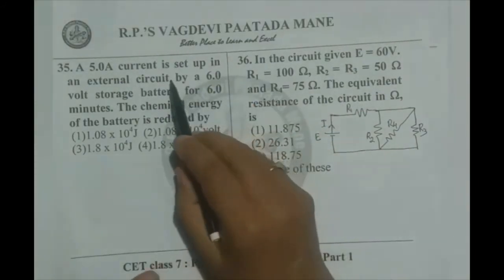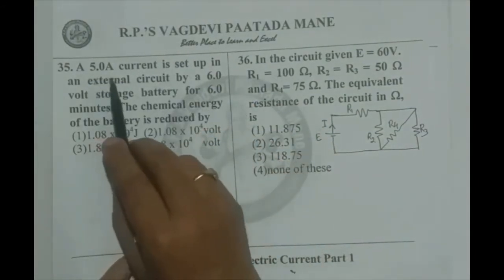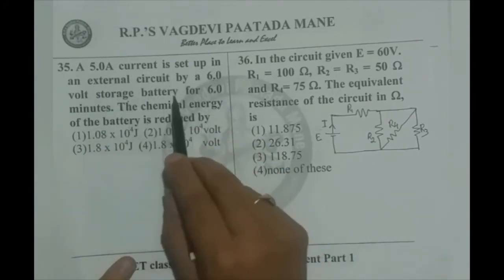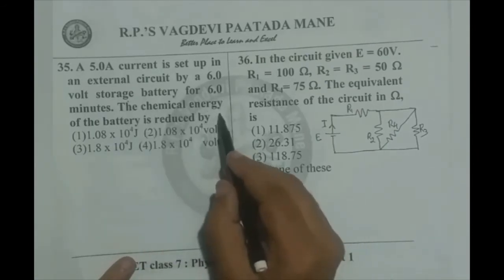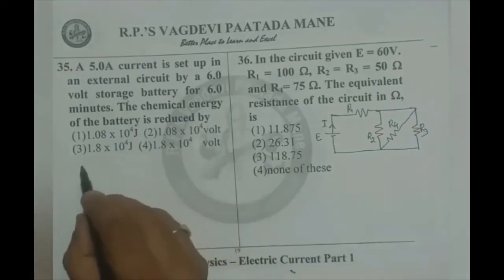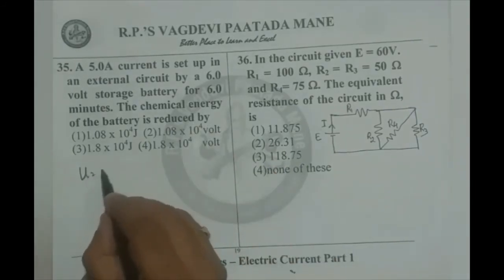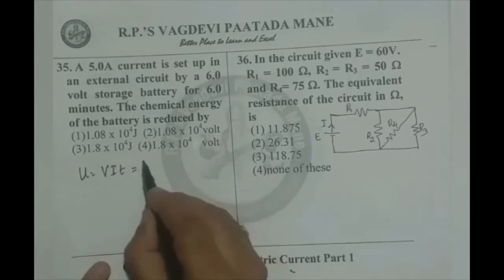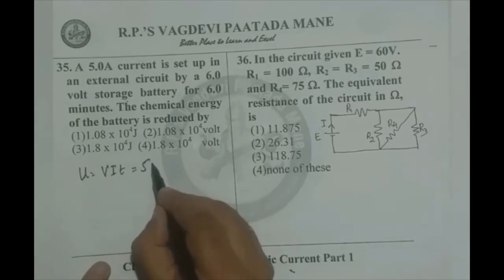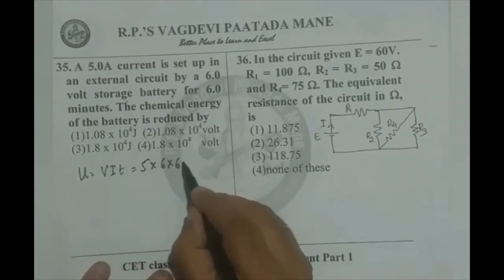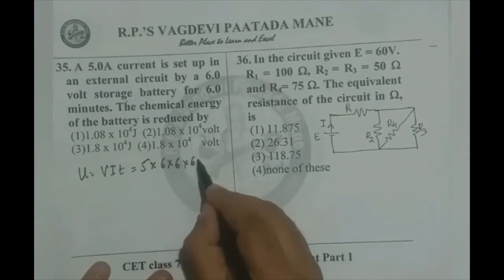Going for the 35th question, a 5 ampere current is set up in an external circuit by a 6 volt storage battery for 6 minutes. The chemical energy of the battery is reduced by, simple idea, energy is given by VIT, where VI is power into time. We substitute everything. I is 5 into V, 6 volts, into time, 6 minutes. 6 into minute, 1 minute equals 60 seconds.